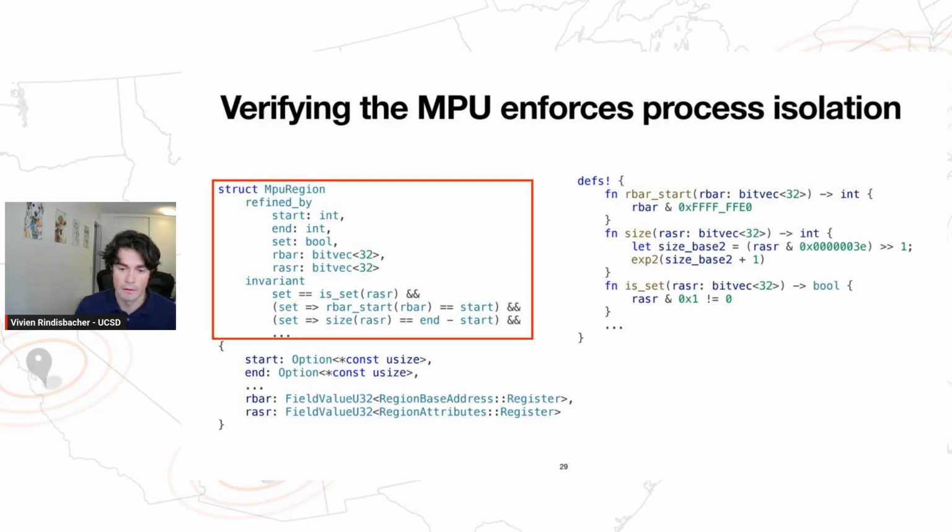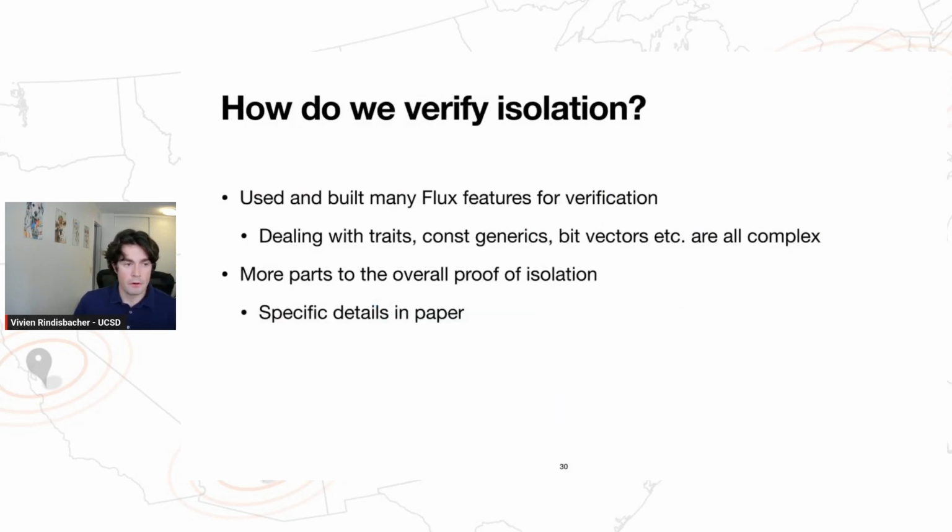Okay, so to sum up, a lot of the verification is done through the standard pre and post condition thing, as well as invariants. But there were also many, many different Rust features that we had to build support for in Flux. And just a taste of what was challenging: traits were a pain.